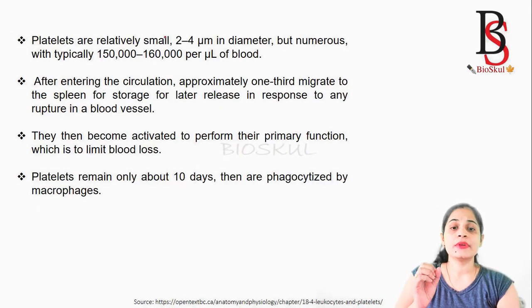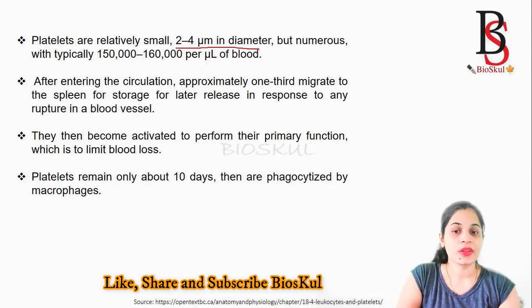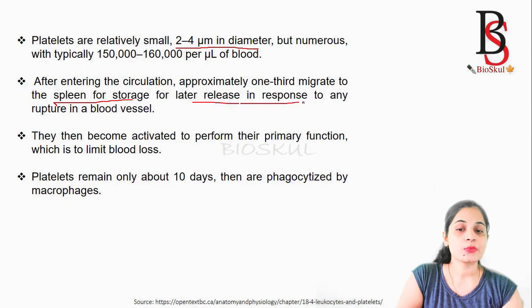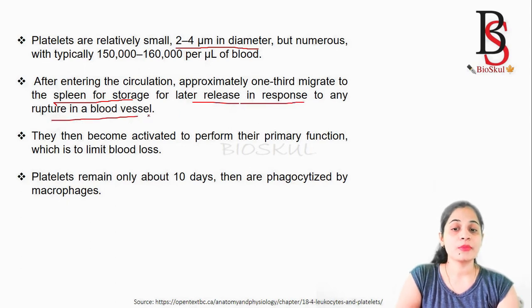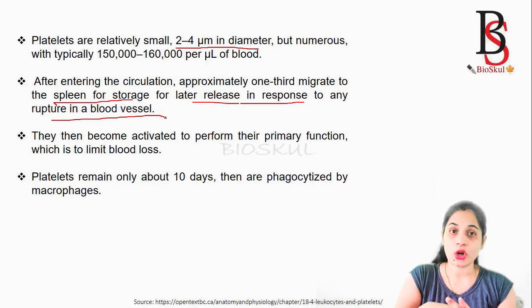Platelets are relatively small, about 2 to 4 micrometer in diameter, but their number is numerous. After entering the circulation, approximately one third migrate into the spleen for storage, for later release in response to any rupture in a blood vessel.